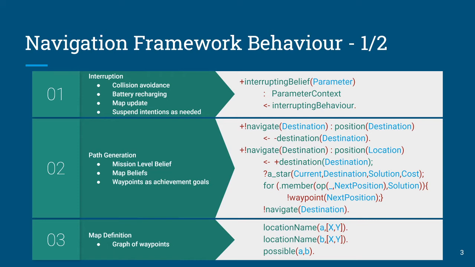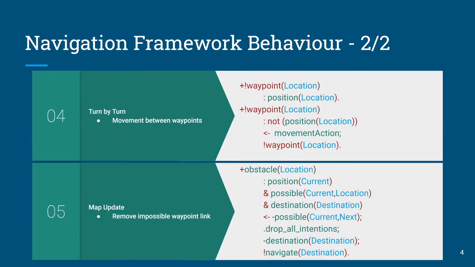And so in this plan here for navigation, we're going to generate a route, and in this case using the A-star in AgentSpeak, but our other implementations use similar calls. And then use the route to set a set of achievement waypoints. The map definition is incredibly simple. And this is one place where AgentSpeak really shines. You can symbolically define your locations and their coordinates, and then a possibility to move between those locations. If you need to update the map, it's as simple as adding or removing beliefs from your belief base.